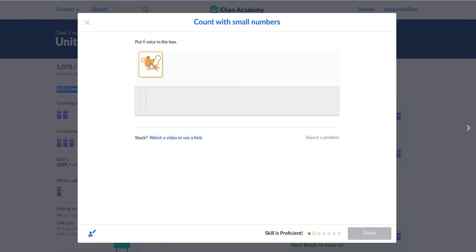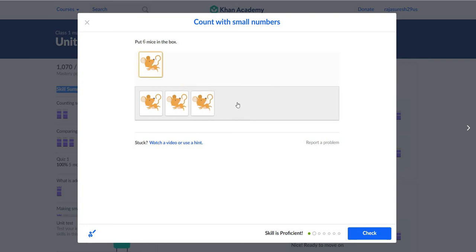The same thing for 6. If they make a mistake, for example making only 5 instead of 6, you can check the answer and it will say it's not done. You can redo the same thing and validate again. Like that your kids will enjoy it more. Definitely this will help your kids.